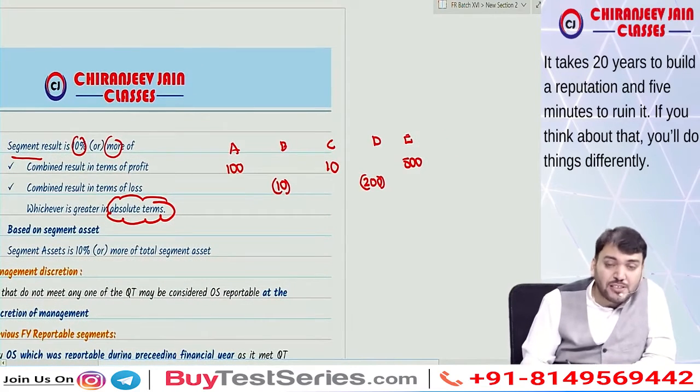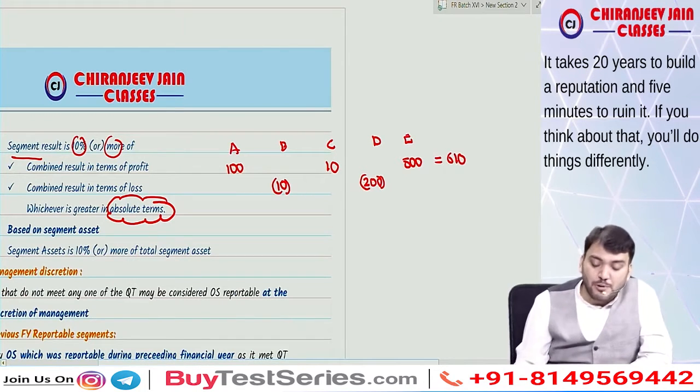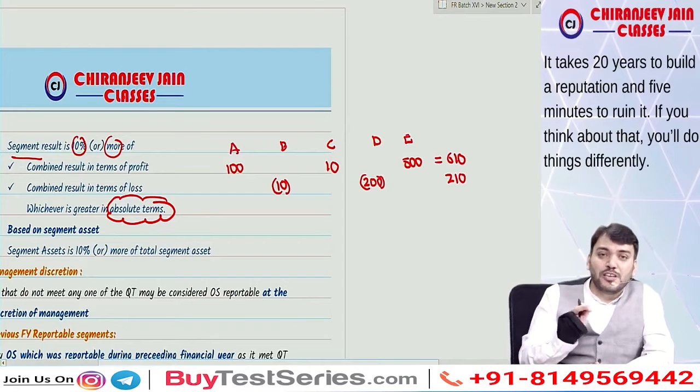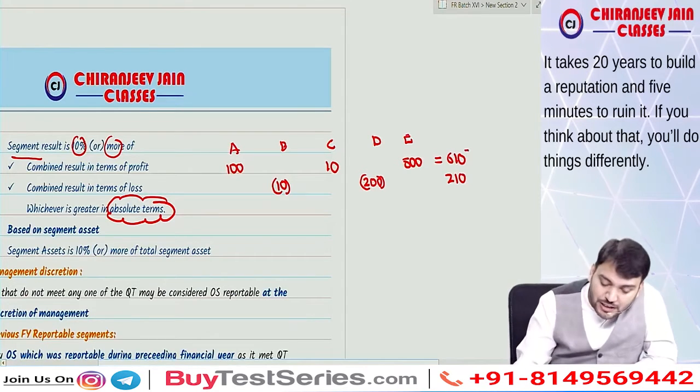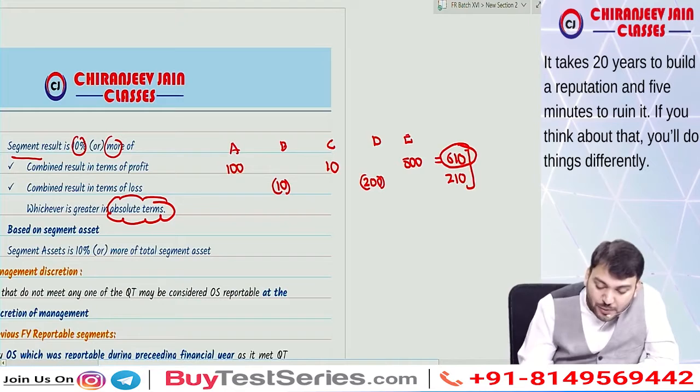So first find out the combined result in terms of profit. This becomes 610. Then find out the combined result in terms of loss. This becomes 210. Take the absolute figure, absolute figure means removing the negative sign. Whichever is higher, this is higher. Now take the percentage of the result in terms of 610.